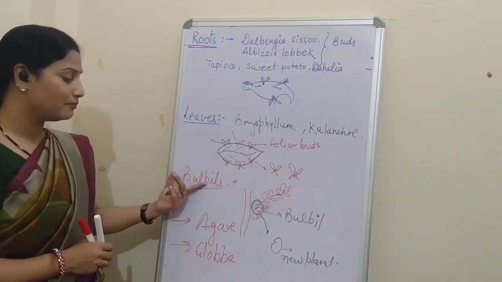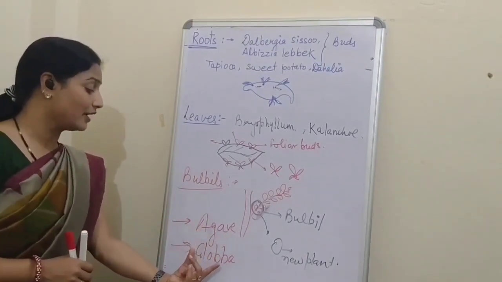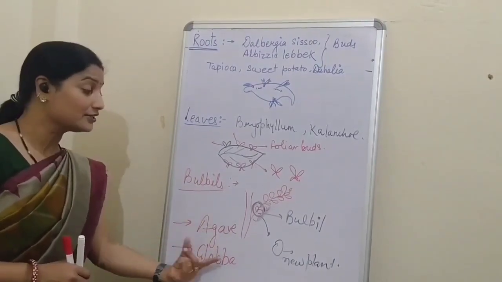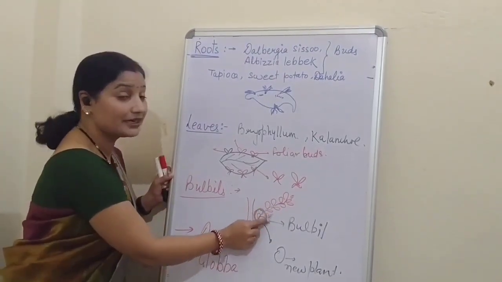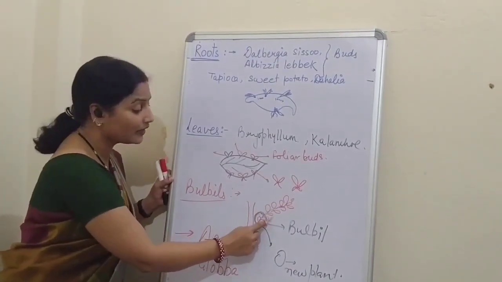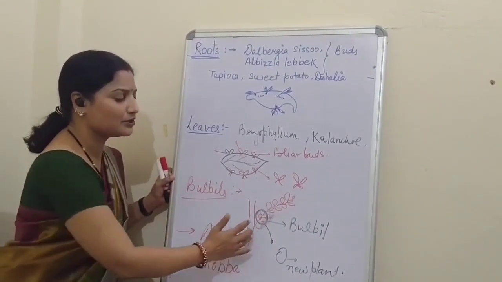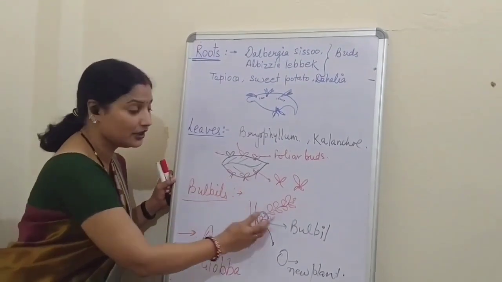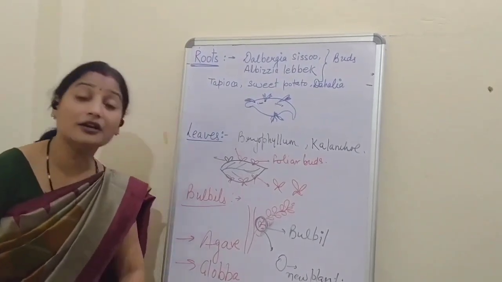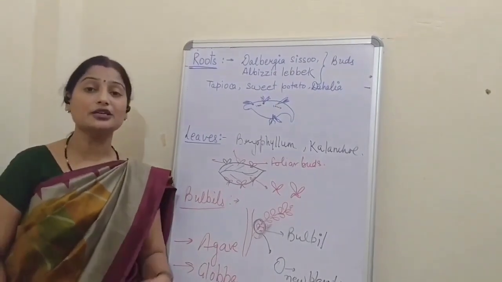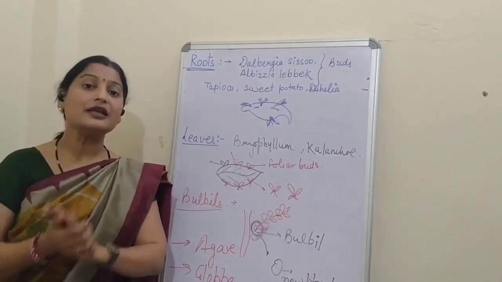In the case of bulbils, the examples are agave and globba. In a bulbil, the flowers at the base of the inflorescence develop into a new structure called the bulbil. Now children, this is all about asexual reproduction in organisms.